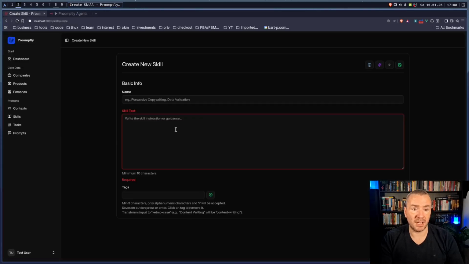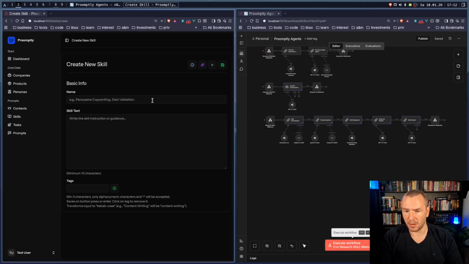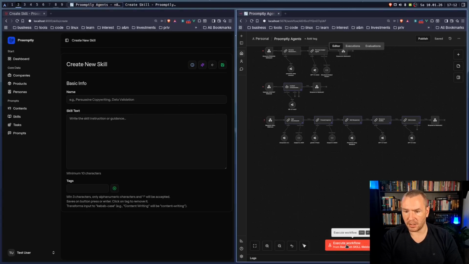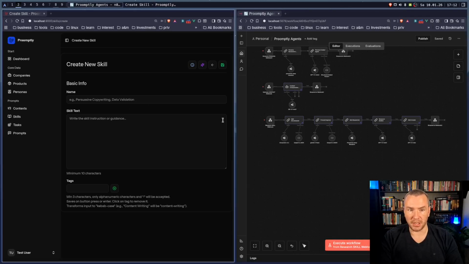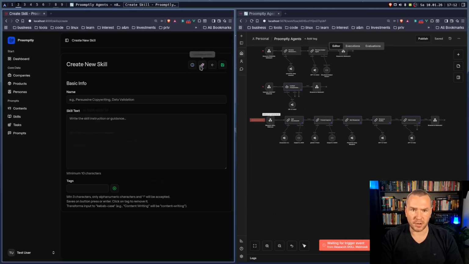What the app does is just fill out this edit field. I have pinned all the information. I don't want to run it again. It's taking too much time. First we have to execute the workflow because we are still in testing mode. The workflows are not online yet. Normally it will just run the workflow and there will be a listener in the background, but now we don't have it set up. Execute the workflow from the research skill webhook. This is it. Now it waits here for information.